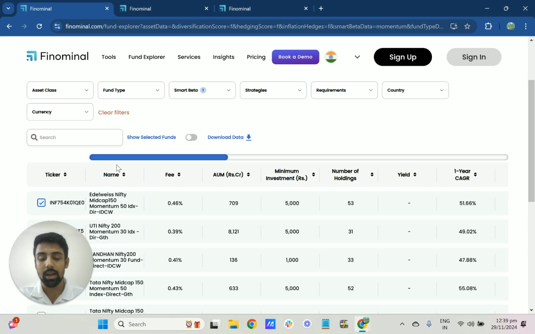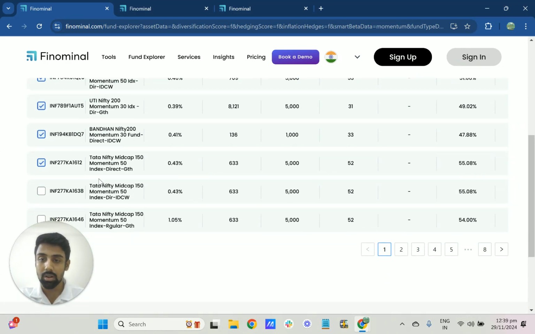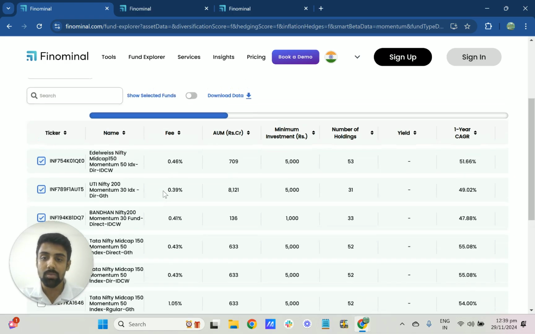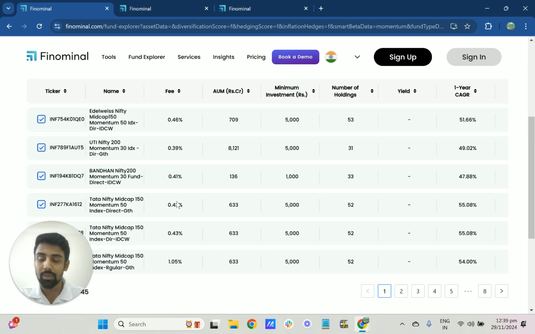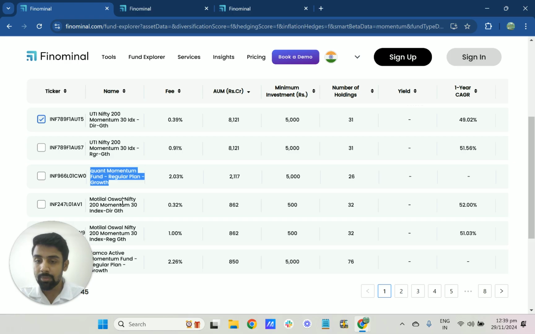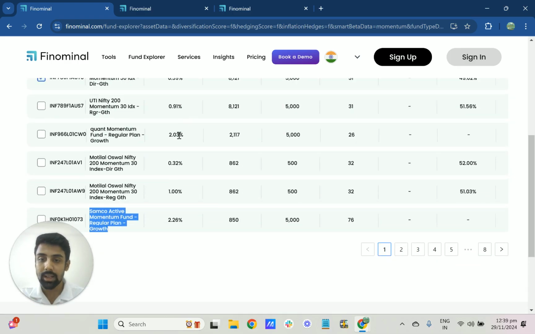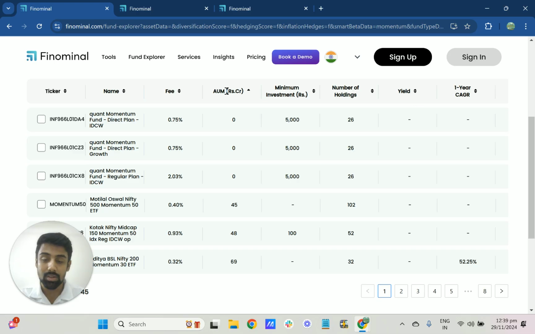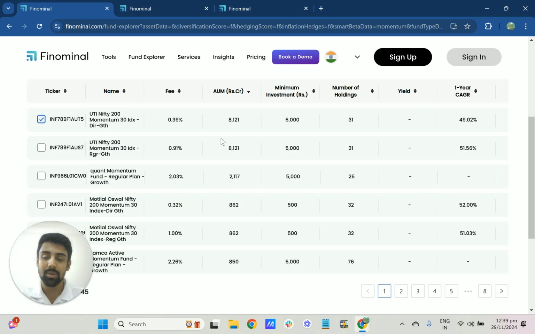When it comes to the factor exposures, if you're an investor who's expecting to get high momentum factor beta, the only options that you have are the passive index funds, which in terms of fees are also very cheap. The average fees here are like 0.4, I can see 0.46, 0.41. But when you compare it to a quant momentum fund or a Samco active fund, you are getting an expense ratio of 2%, which is almost five times the expense ratio of the passive funds in India.